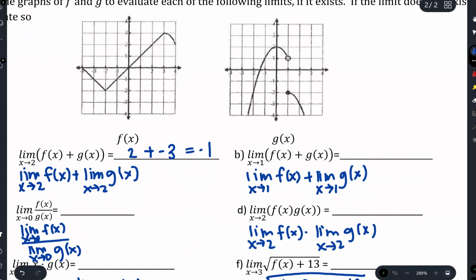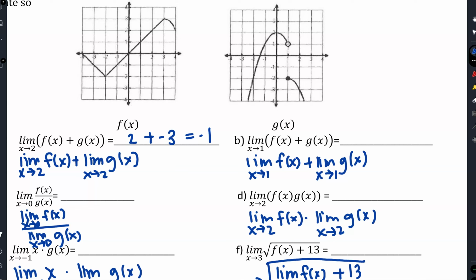All right, so here we're going to have the limit as x approaches 1 of the f function, so that's going to be a 1. The limit as x approaches 1 of g of x, as I approach 1, what happens? That does not exist. So since one of these does not exist, the whole thing cannot exist here. So this whole thing does not exist.